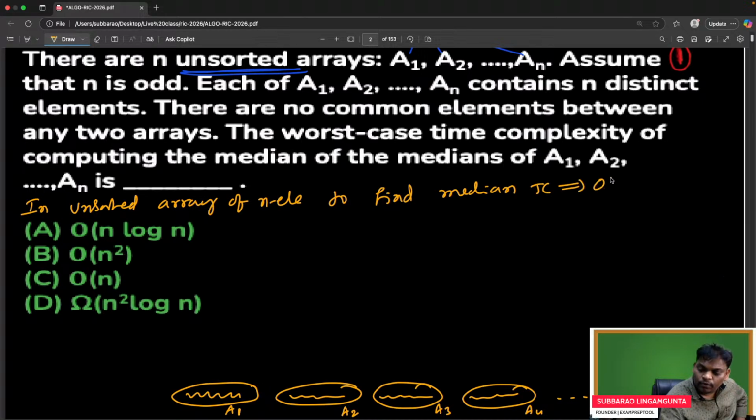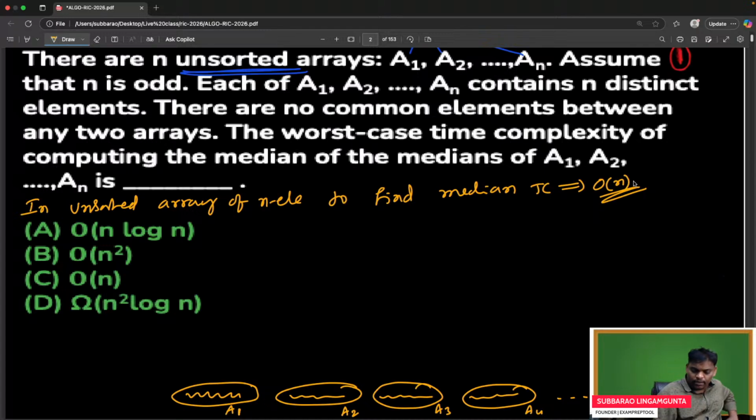Please be careful. If anyone doesn't know, be careful. There is one algorithm, the median of 5 algorithm. Using that algorithm, you can find the median in a given unsorted array with time complexity of order n.